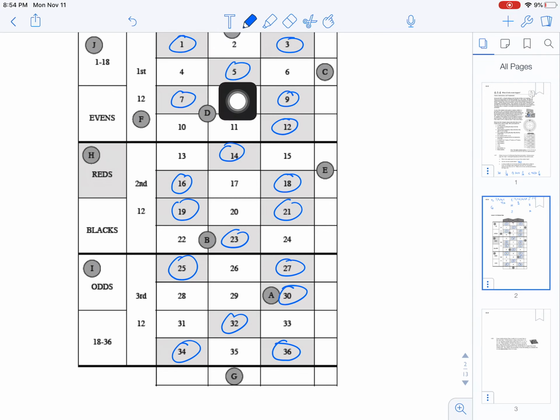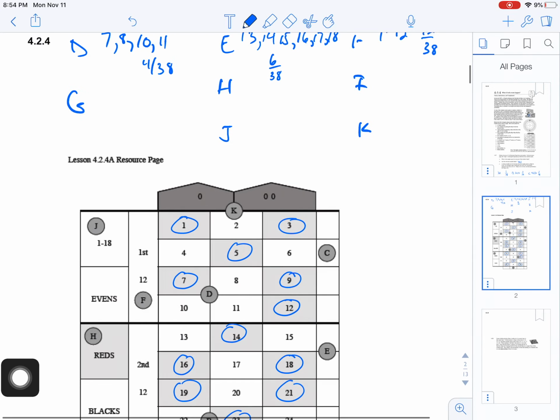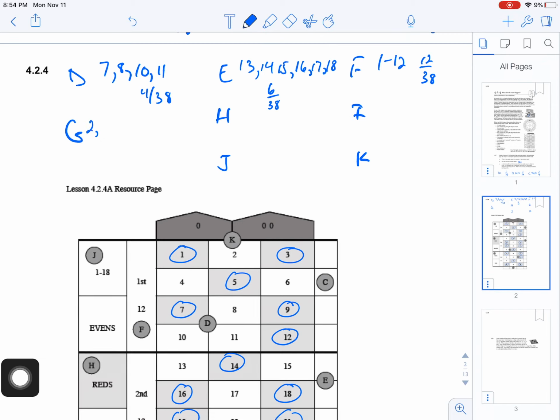So if we get anything in this row right here, we win if we get a 2, a 5, an 8, an 11, a 14, a 17, a 20, a 23, a 26, a 29, a 32, or a 35. There's 12 numbers, so that one's 12 out of 38.